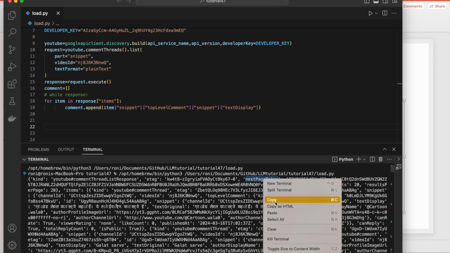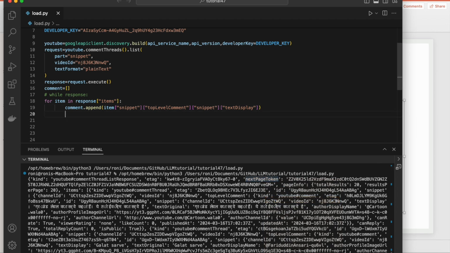So just copy this thing, and I will write here: if next page token in response, then what will happen? I think it has to be here, right? If the next page token is here, then we have to run the same thing again.